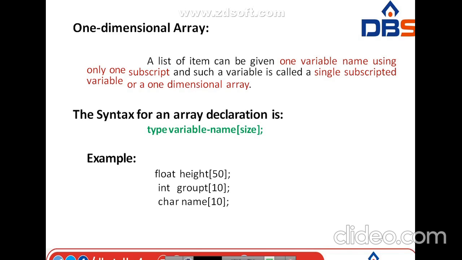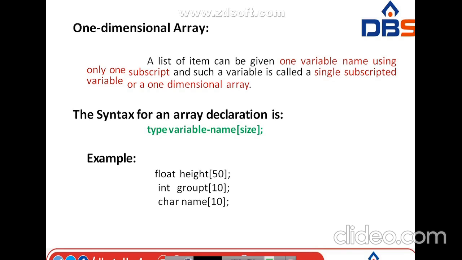Just now we have studied about arrays, so an array is nothing but a one dimensional array only. The list of items can be given one variable name using only one subscript. Such variables are called single subscripted variables or one dimensional arrays. The syntax for a one dimensional array is nothing but the array declaration only.